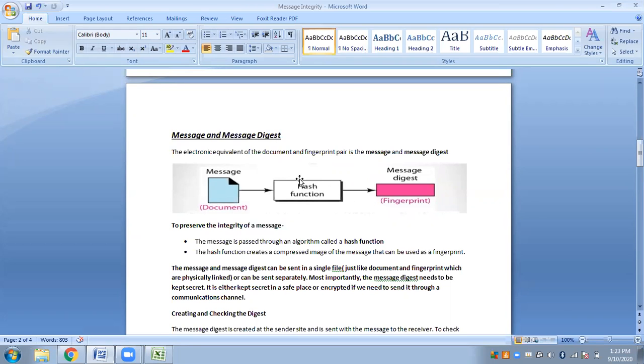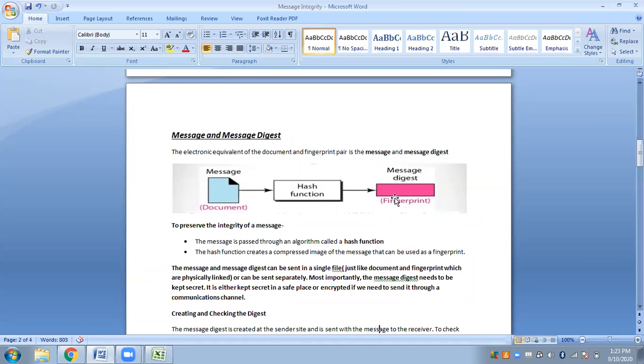The hash function will compute some value out of that message, and it will generate a compressed version of your message. The function will do something with your message, and accordingly you will get a compressed version of the message that you fed to this function. That compressed version is called the message digest.